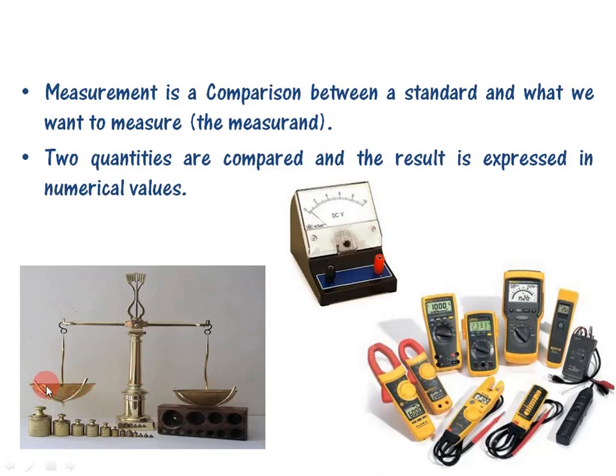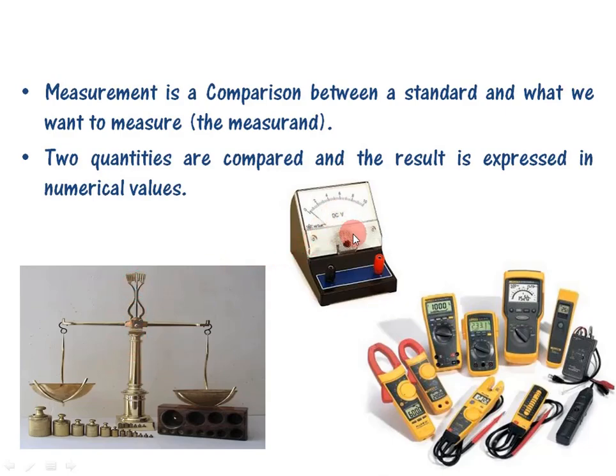This is a standard input, or reference value. Here we keep the known reference, either 100 grams, 200 grams, 300 grams or whatever the known value is, as a reference or standard value on one side, and on the second side we take the unknown quantity. When these two are the same, the pointer indicates the null position. Based on the pointer position, we can tell whether these two are equal or not. So this is a null indicating balance.